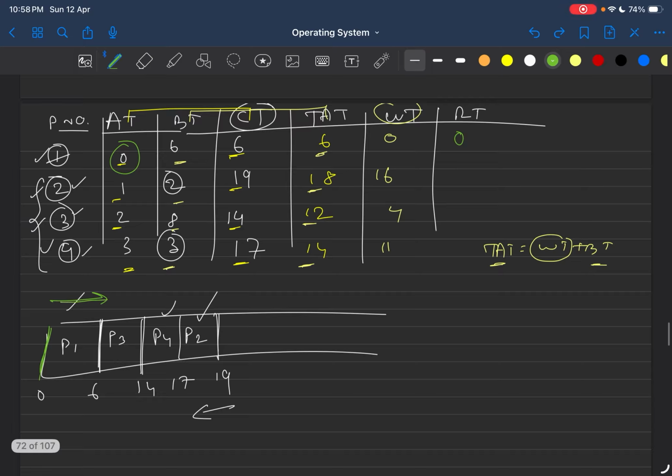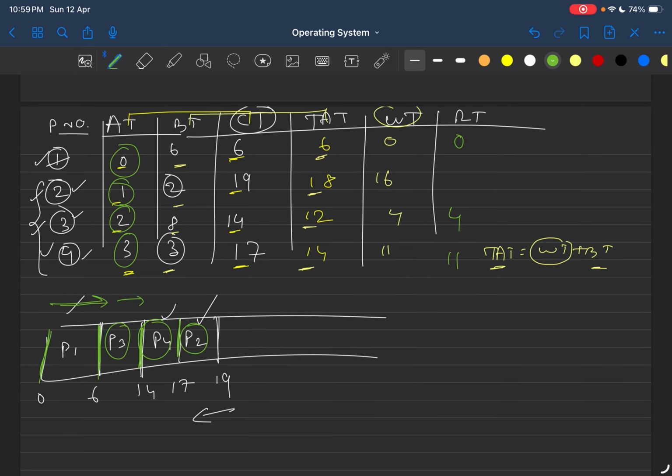Now keep on coming like this. Let's say this is process P3. When it is scheduled for the first time, that is time t equal to 6. Alright. And when it has arrived in the system, that is time t equal to 2. So 6 minus 2, that is 4. Now come like this. When P4 is scheduled for the first time, that is time t equal to 14. And when it has arrived in the system, that is 3. So 14 minus 3, that is 11. Okay. Let's come here. When is P2 scheduled for the first time? That is time t equal to 17. And when process P2 has arrived in the system, that is time t equal to 1. So 17 minus 1, that is 16. So these are your response times.